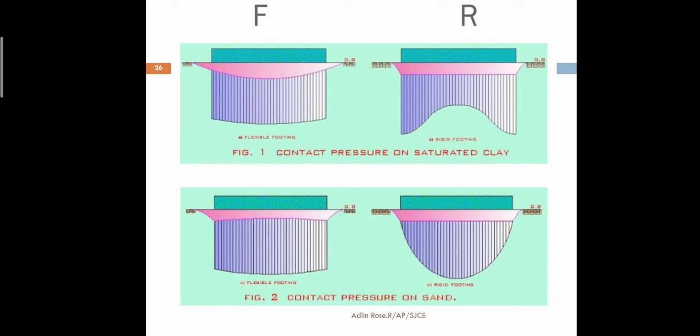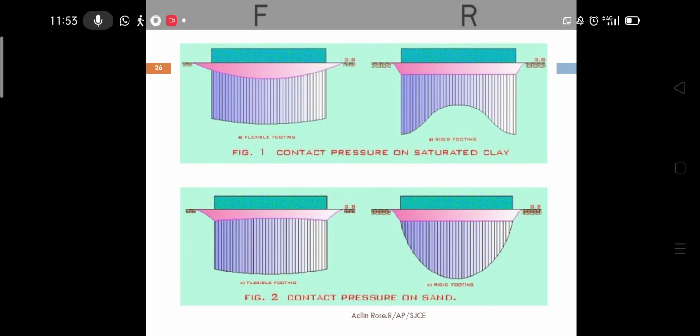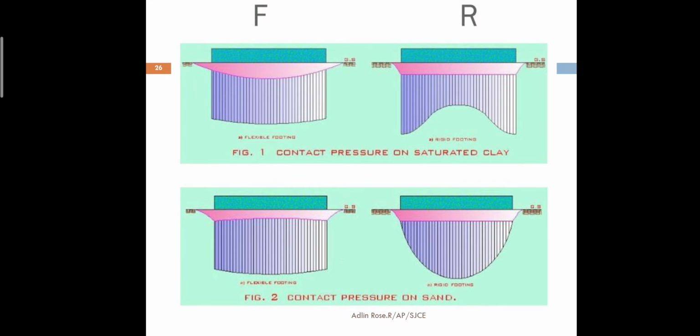This is what he found out, and he proposed this picture representing the contact pressure distribution for flexible footing on the left side pictures and for rigid footing on the right side pictures. F stands for flexible footing, R stands for rigid footing. The top two pictures represent clay soil, and the bottom two pictures represent the contact pressure distribution for sandy soil. We'll discuss this in the